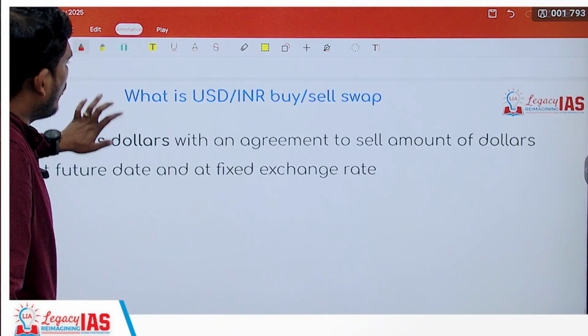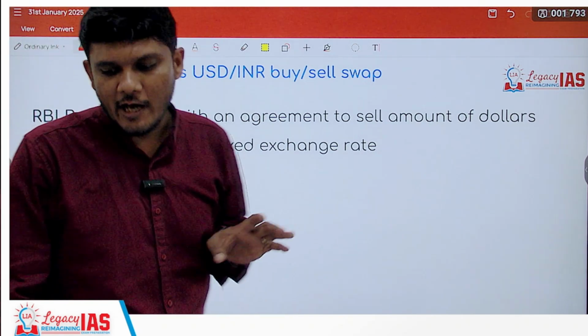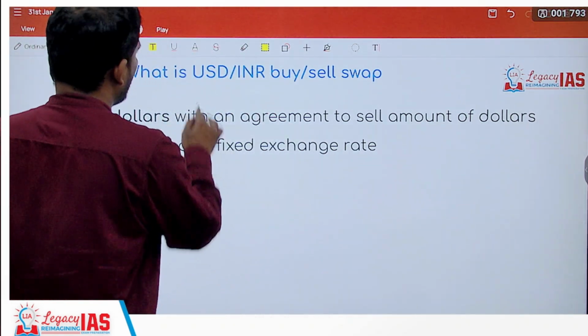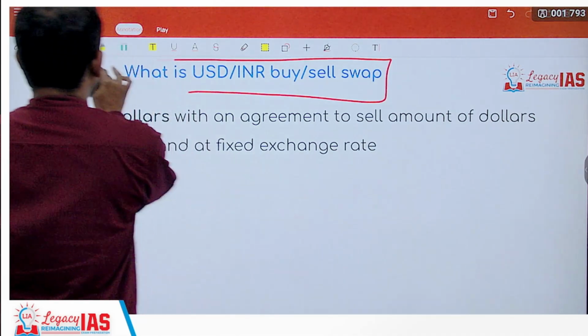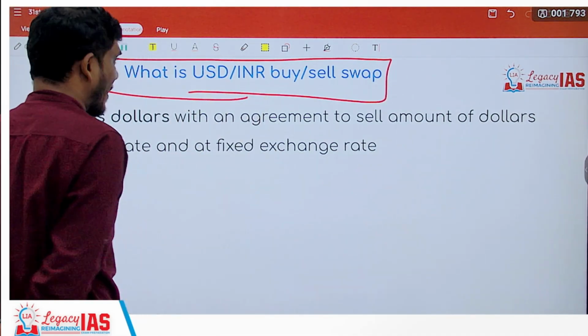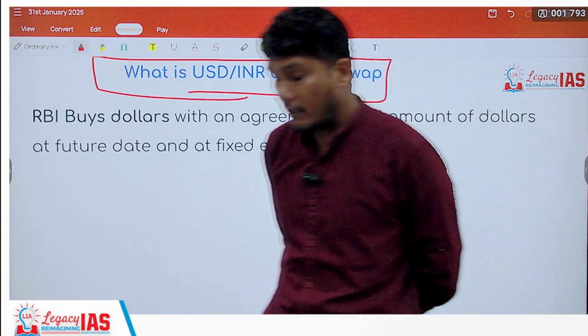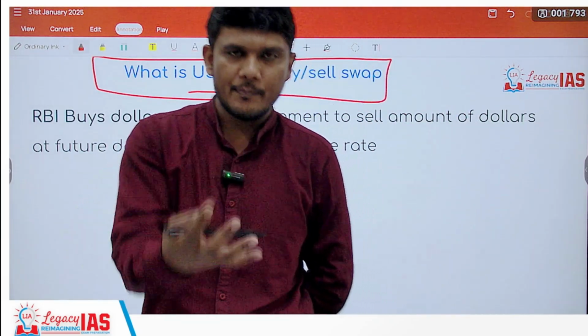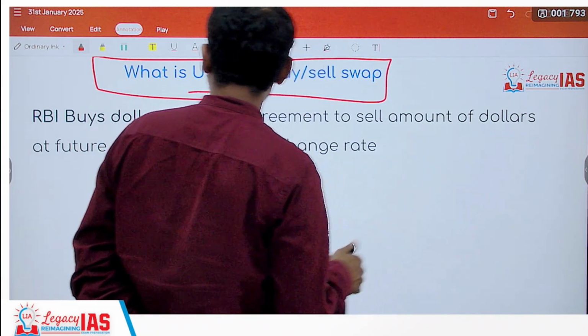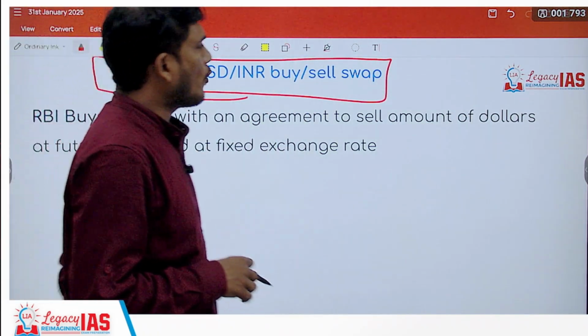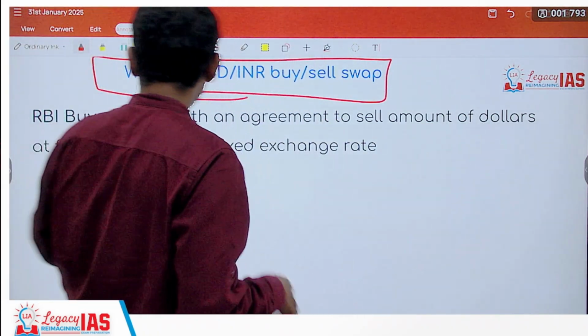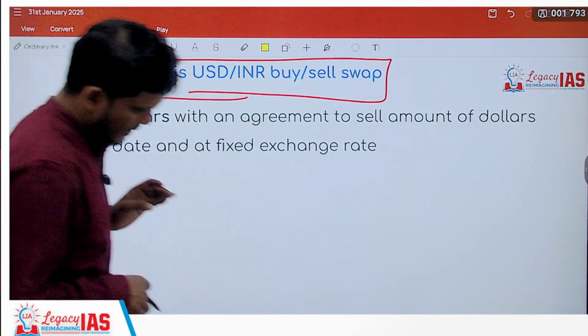Now the final one which again the RBI is doing is nothing but the USD Indian rupee buy and sell swap. So what the RBI is doing, RBI is going to do the currency swap. So let us understand the concept of currency swap.